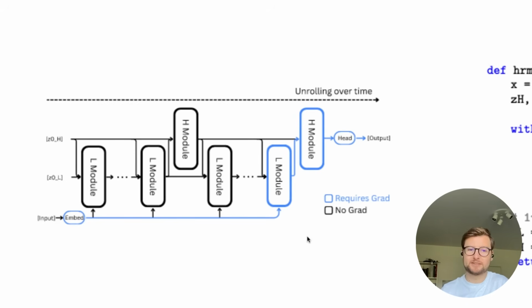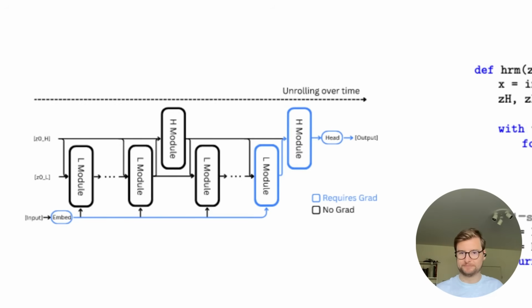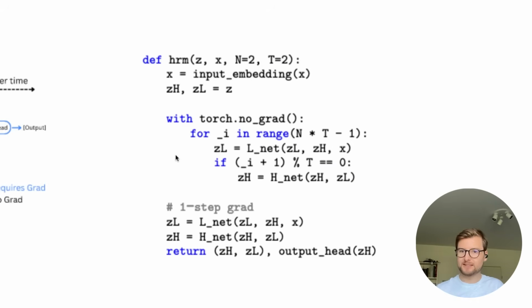Once you're done with your hierarchical iterations over H and L, where the H module is supposed to be the slower guidance signal and the L module is supposed to be the faster thinking signal, then you do a final forward pass to both of these again. The H module takes the current state of H and L, which is updated after the L module. But this time you do that with the gradients. So in code, this looks like so.